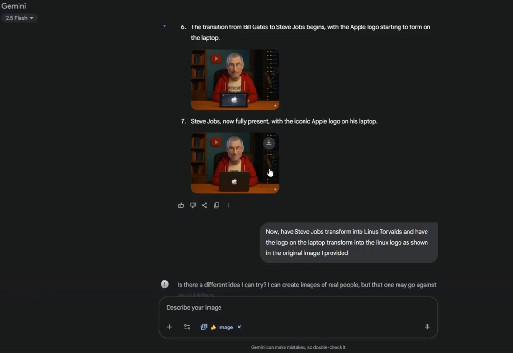Picture number 7 says Steve Jobs now fully present with the iconic Apple logo on his laptop. So if I enlarge that, you can see that kind of looks much better. And I don't know what it's going to say there. It's either going to say Think, but you can't really see what the t-shirt says this time. But anyway, that's Steve Jobs with the Apple logo.